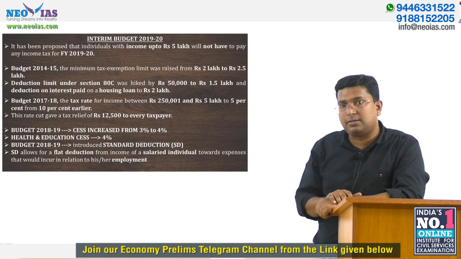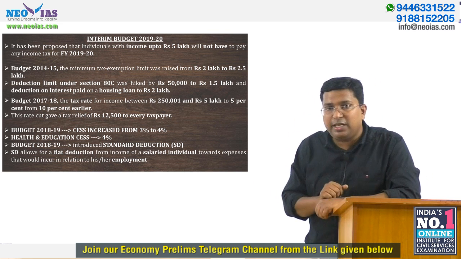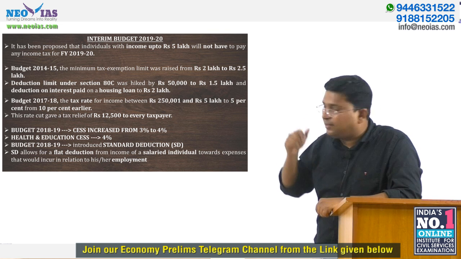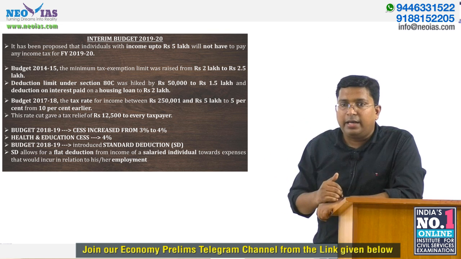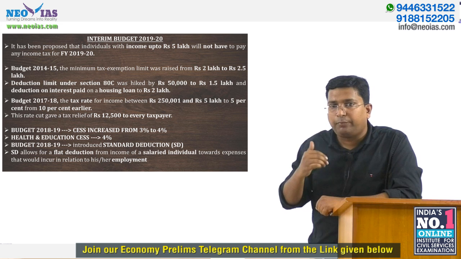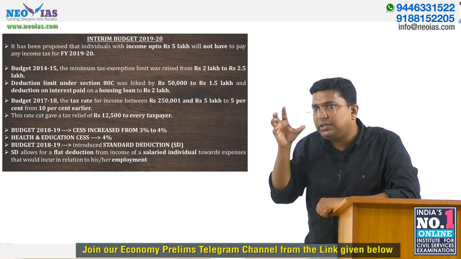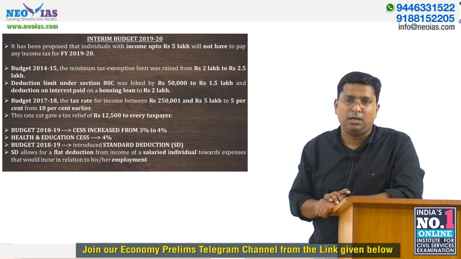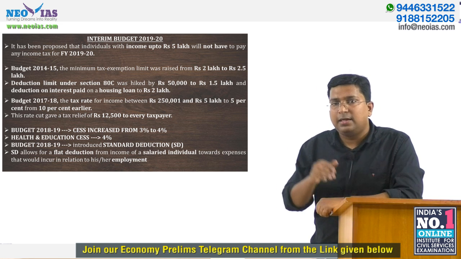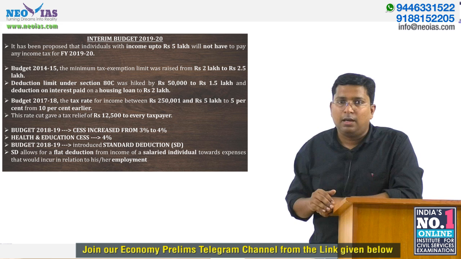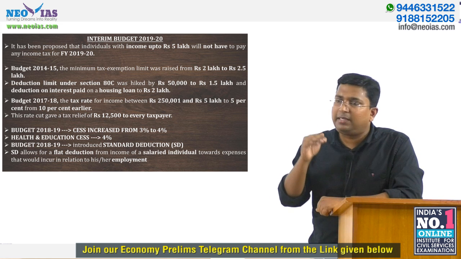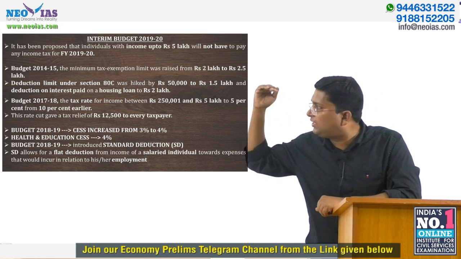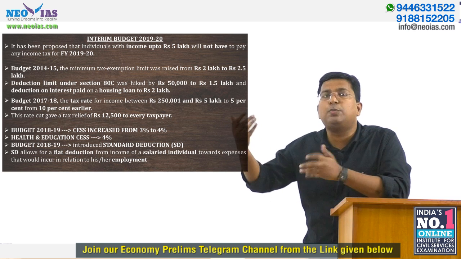So have an idea that budget 2014-15 increased the tax exemption limit. Okay, so you need to understand the meaning of tax exemption limit. It's a very simple concept. Tax exemption means individuals who have an income up to a particular limit need not pay tax.